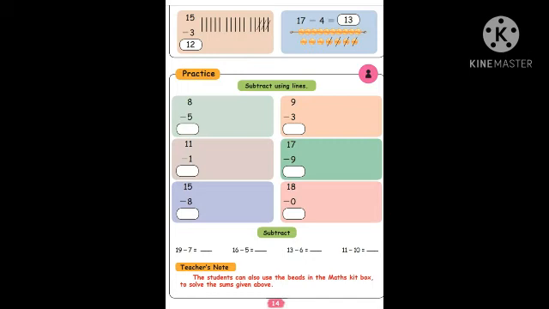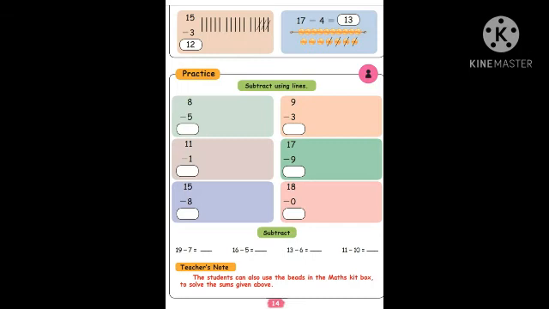Then the next one, 11. What do you have to do? You have to draw 11 lines. 1, 2, 3, 4, 5, 6, 7, 8, 9, 10, 11. How much do we have to take out? 1. Then count the remaining balance and write the answer. Shall we count? 1, 2, 3, 4, 5, 6, 7, 8, 9, 10. Total how much? 10.